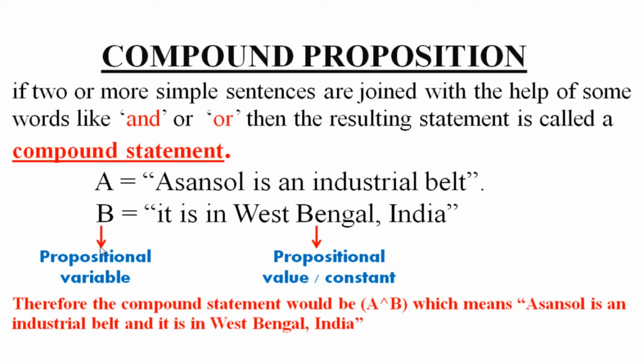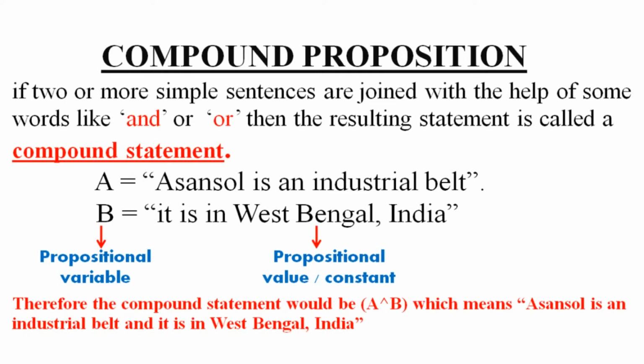So A and B are propositional variables, and these two sentences are propositional values or constants. Now if I represent it as A ∧ B, it means A and B, which is Asansol is an industrial belt and it is in West Bengal, India.